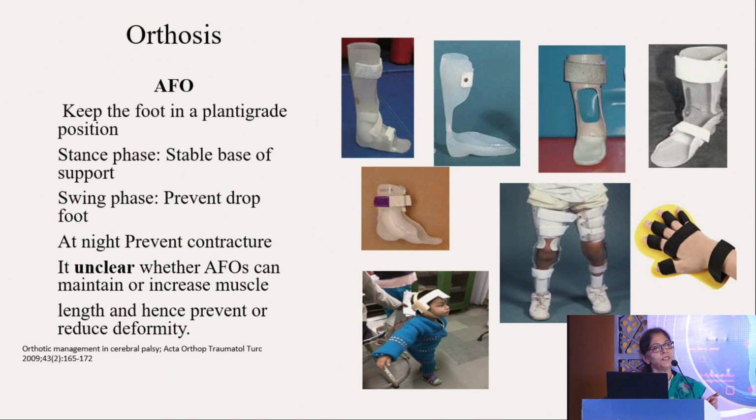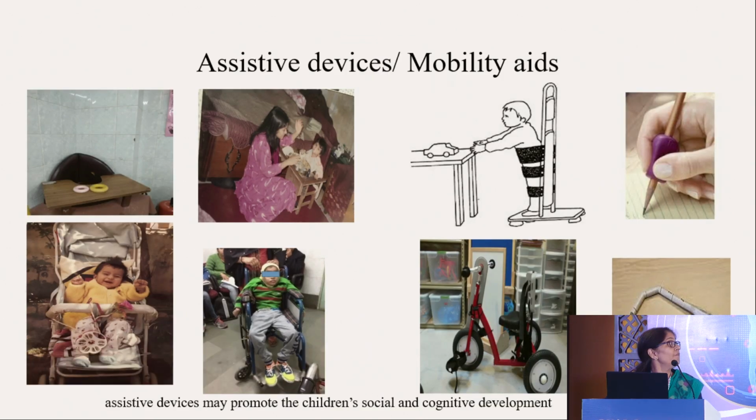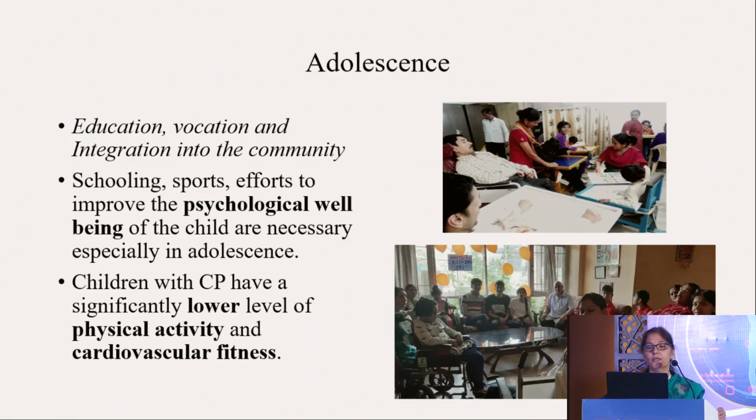Then we are prescribing orthosis also, and the most common orthosis being prescribed in CP is the ankle foot orthosis, because it keeps the foot in the plantigrade position. There is a stable base of support during stance phase. It is preventing foot drop in swing phase, as well as preventing the night contractures. Okay, then various assistive devices you have to see. It depends on the patient, child to child, what assistive device you want to give.